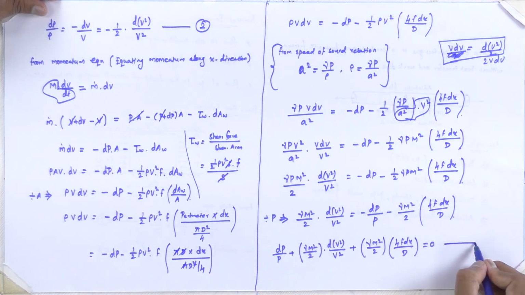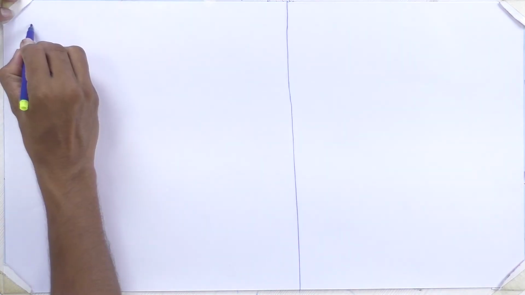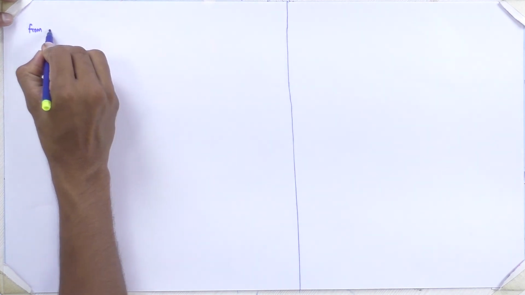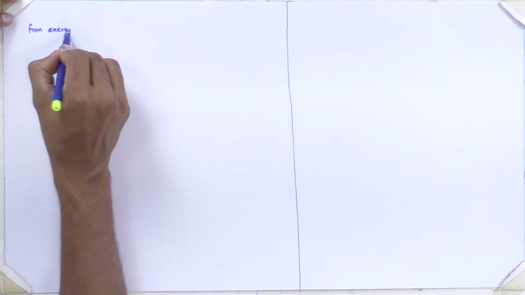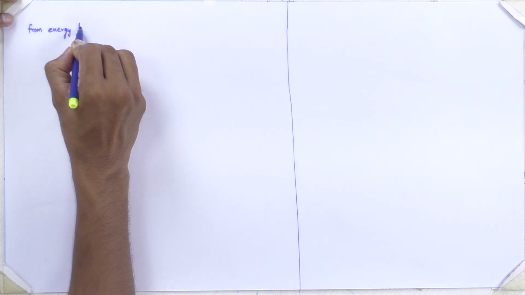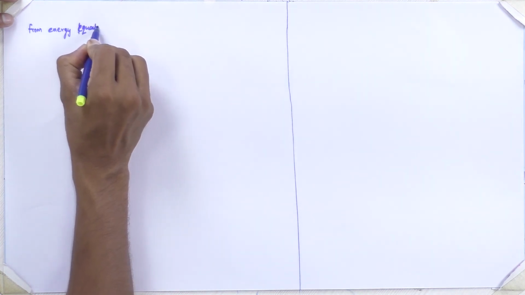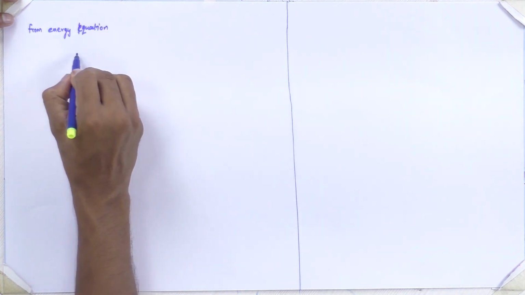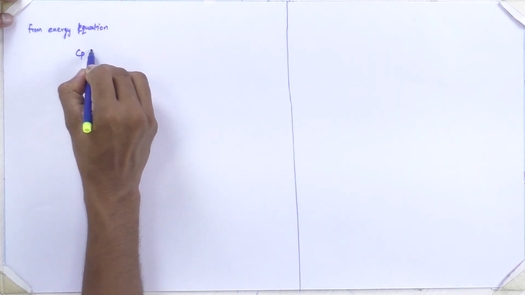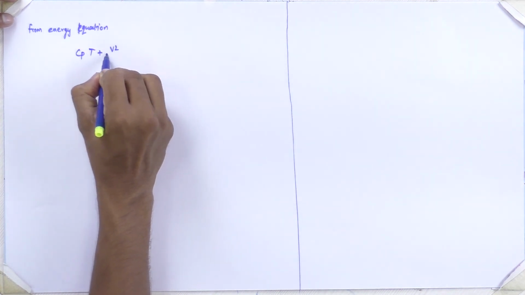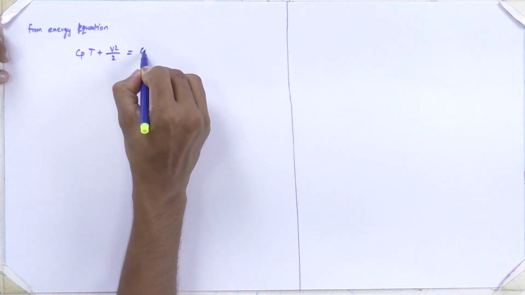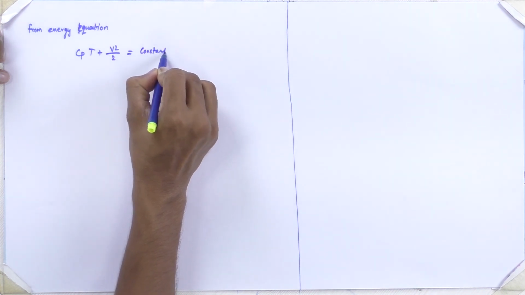So this is our equation number 3. Then we have the energy equation. From the energy equation for an adiabatic flow, we have a relation Cp T plus v square divided by 2 is equal to constant.